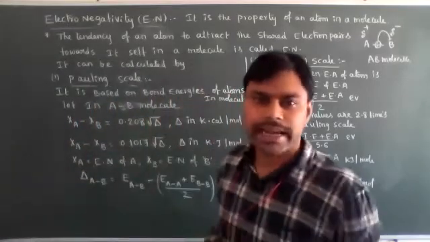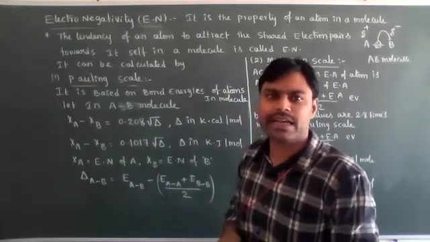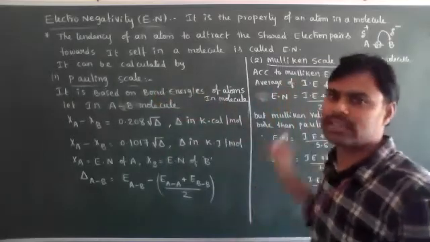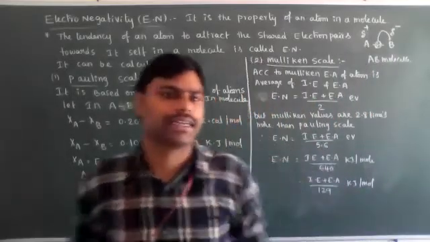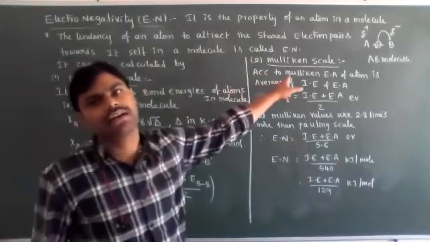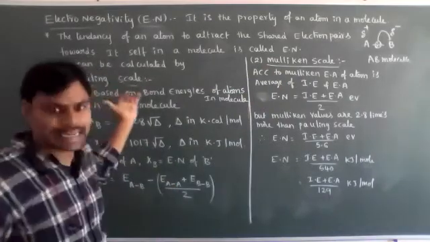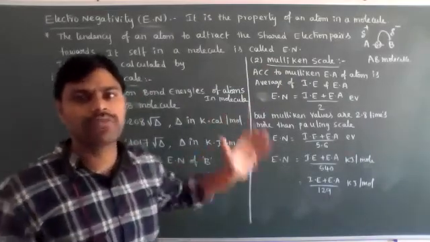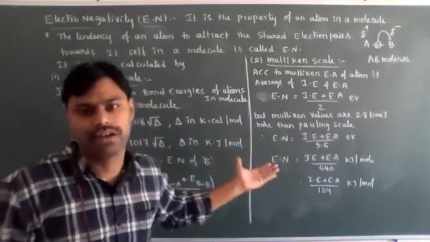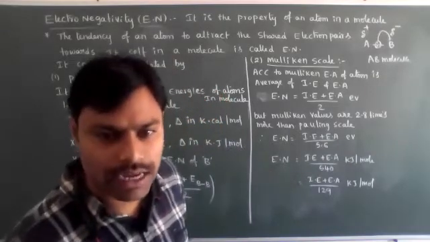Next, electronegativity is already a relative property, so it can be calculated by using two scales. One is calculated by Pauling and the second one is calculated by Mulliken. The one Pauling calculated is known as the Pauling scale. The second one is the Mulliken scale. Now we'll discuss how Pauling calculated the electronegativity, how Mulliken calculated it, and what are the important formulas they gave. We need to discuss those important formulas.